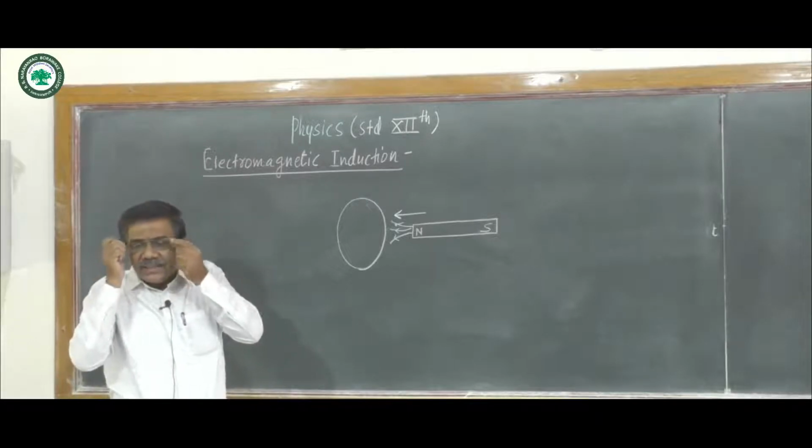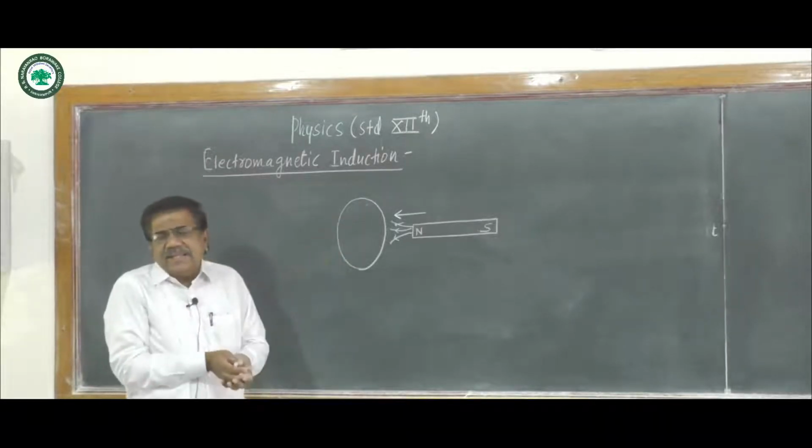This induced current produces a magnetic dipole.